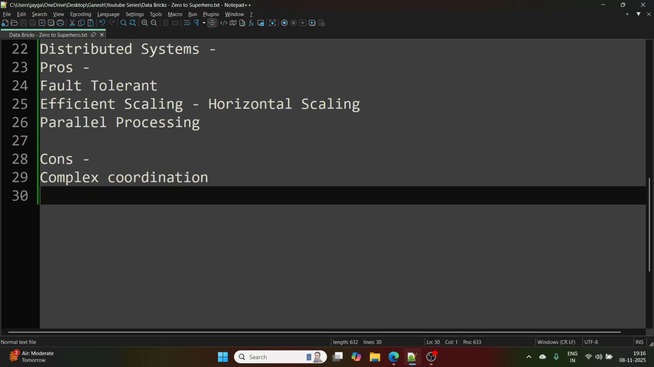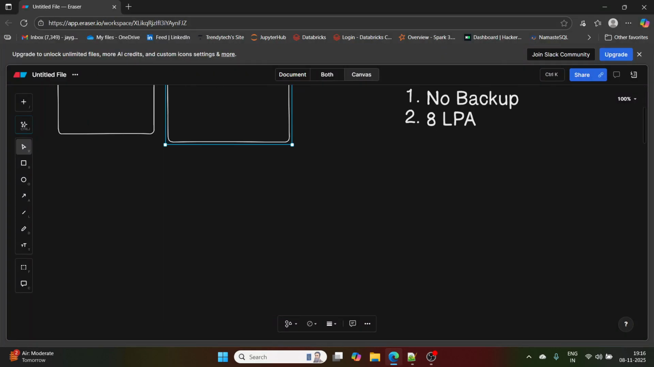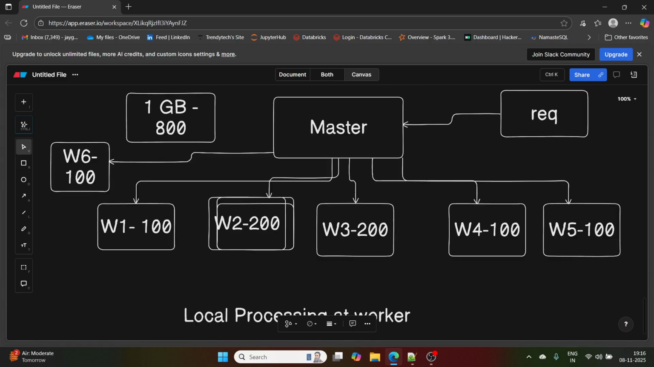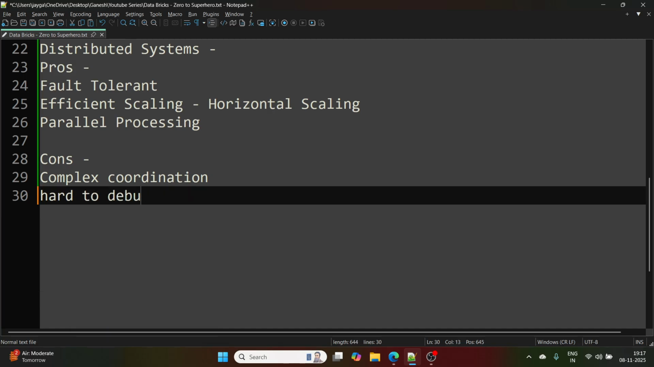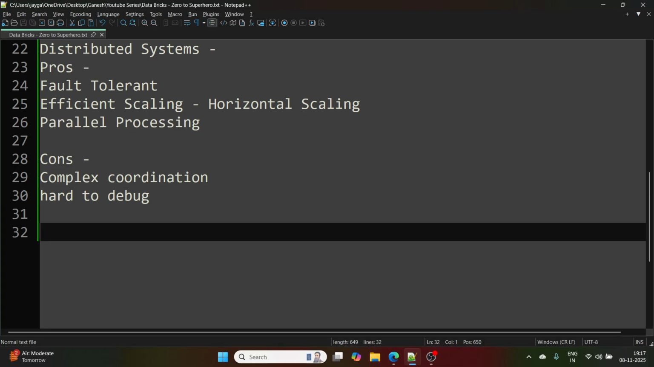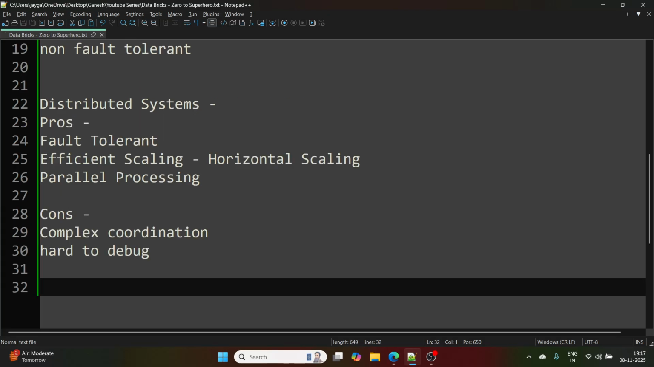Now the debugging is difficult. For example, there is some issue that is going to happen in worker node 3. We have 1, 2, 3, 4, 5, 6 worker nodes. It is very difficult to understand which worker node has the issue, or from which block the data has an issue. So hard to debug, we can call it. Yes, these are the advantages and a few disadvantages of distributed systems.